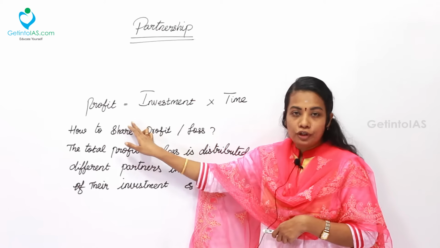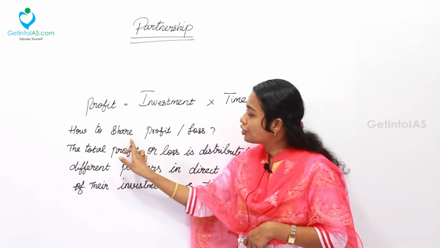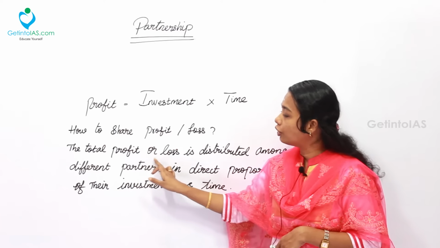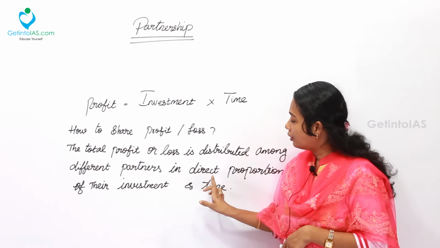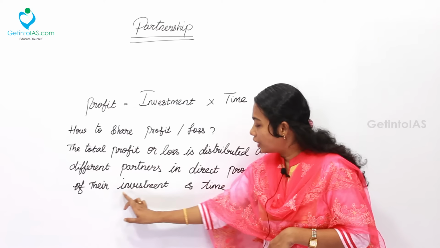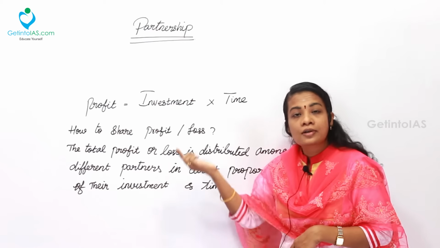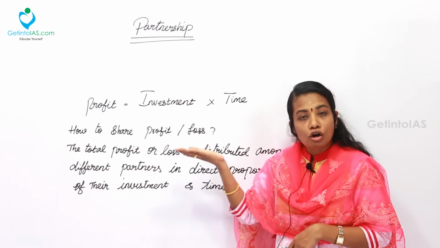So here profit is equal to investment into time. The next one, how to share profit or loss. The total profit or loss is distributed among different partners in direct proportion to their investment and time. That is, if the investment is higher, the profit enjoyed by the person will also be higher.